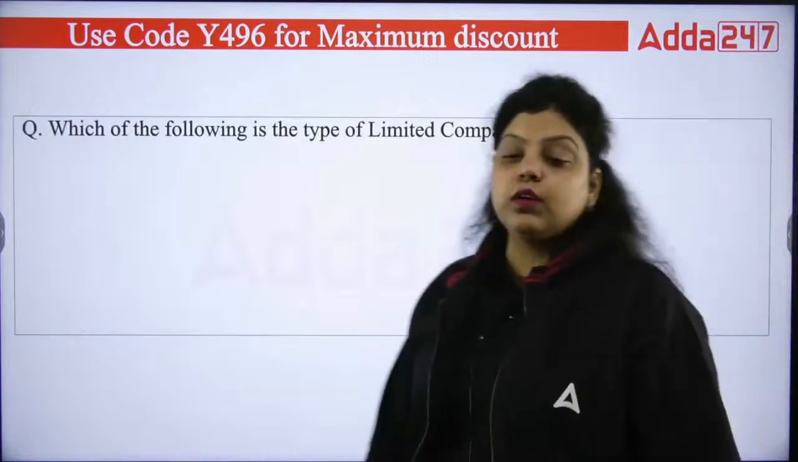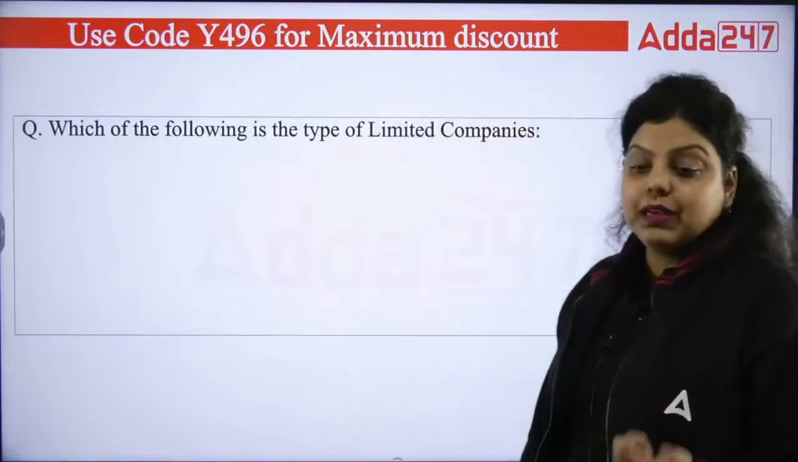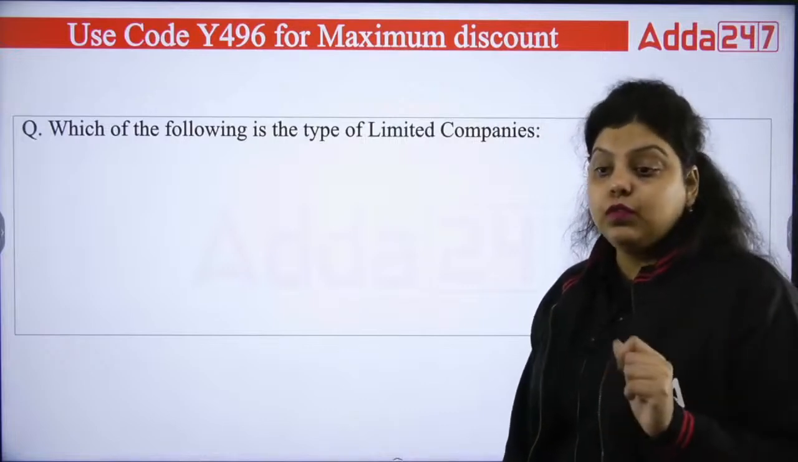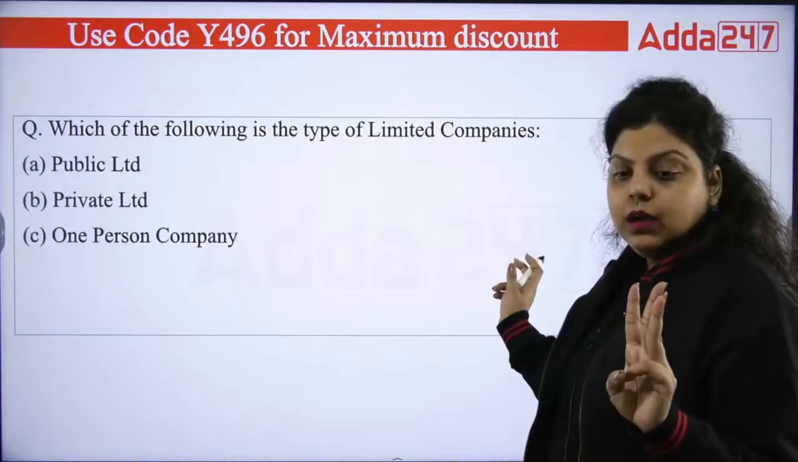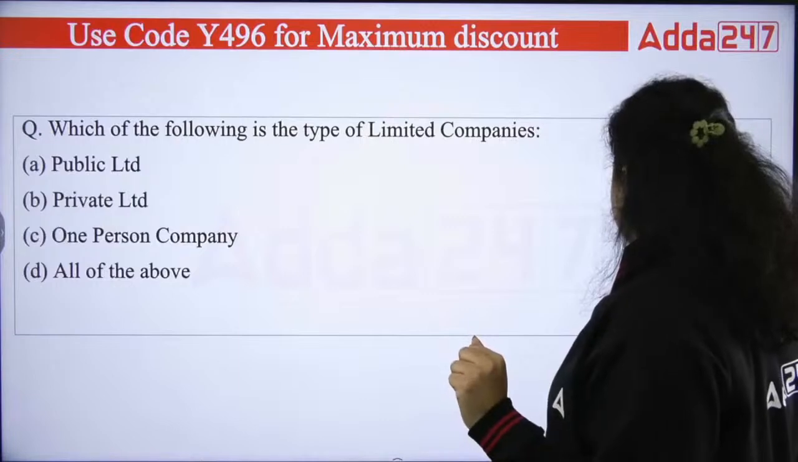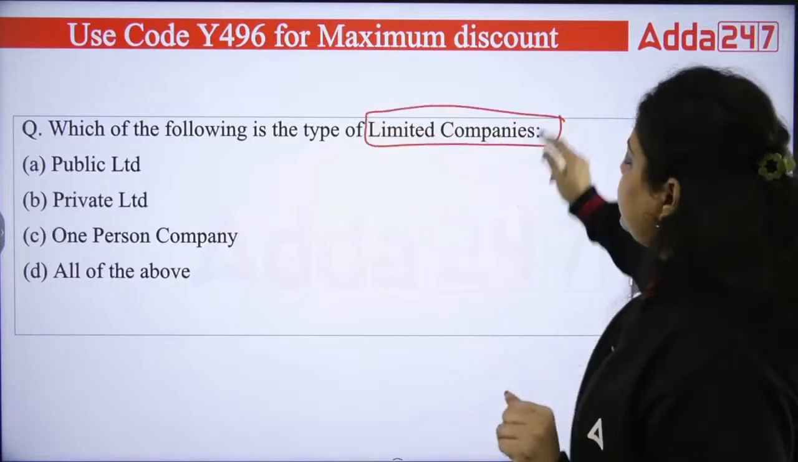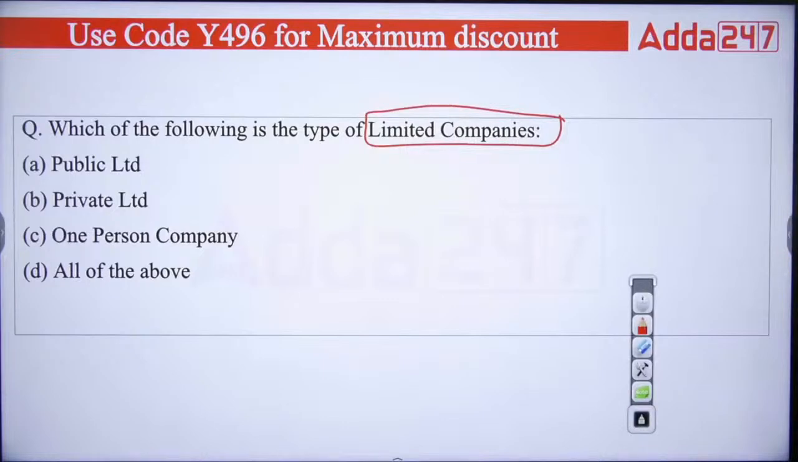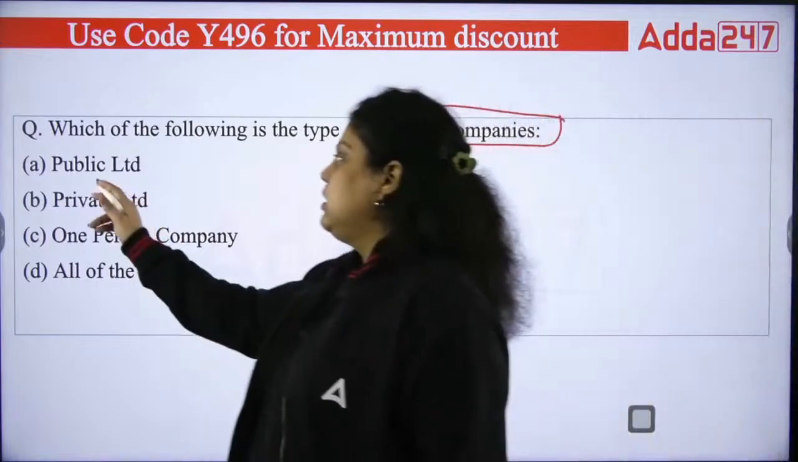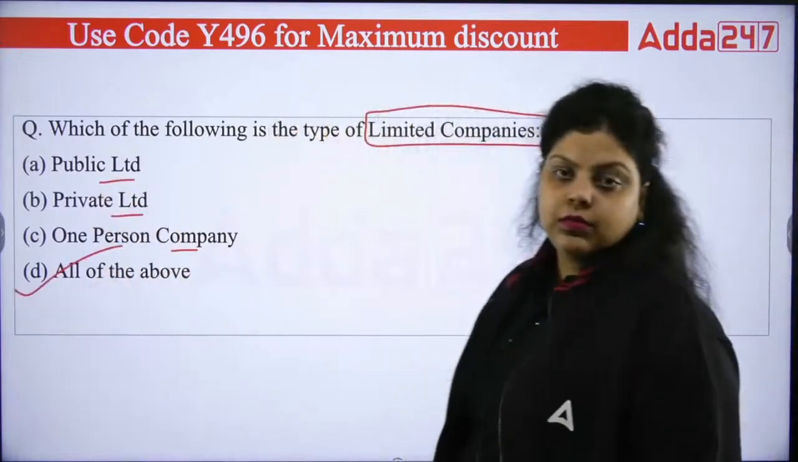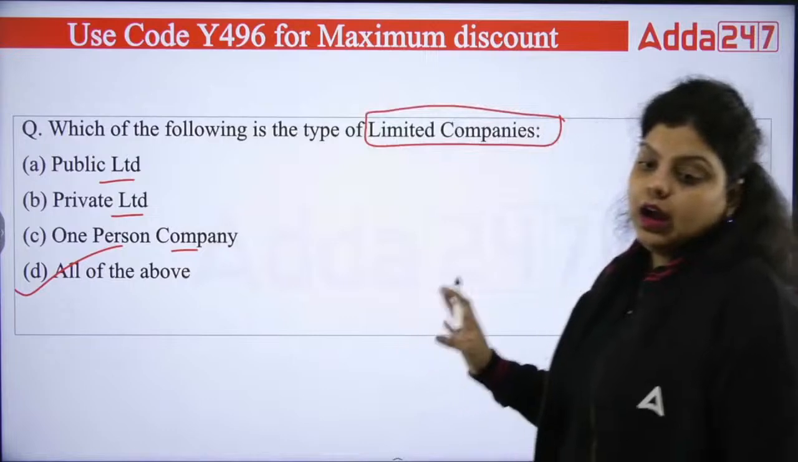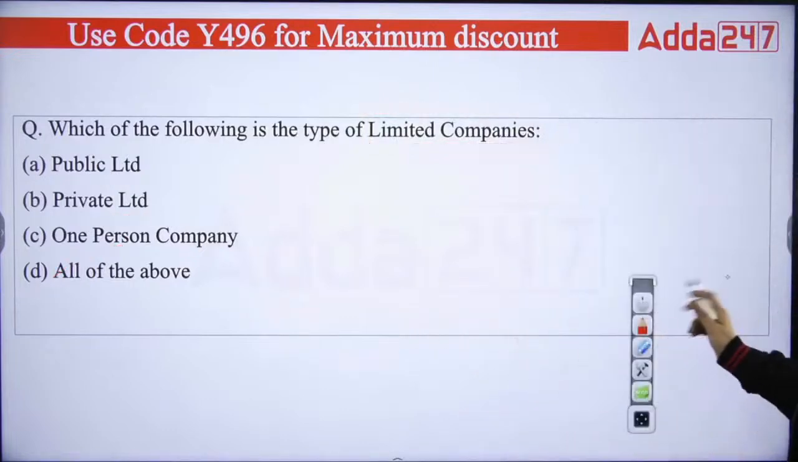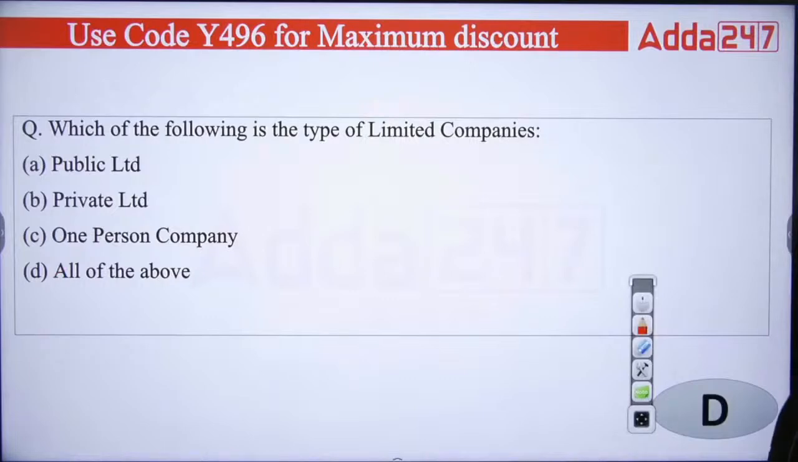Next, which of the following is a type of limited company? You have to answer here the type of limited companies. First, public limited, private limited, one person company, or all of the above. Now out of these options, the types of limited companies we have are A, B, C or D. And you can simply say they all are limited companies, whether it is a public limited, private limited, or one person company. So the right answer will be your D option.